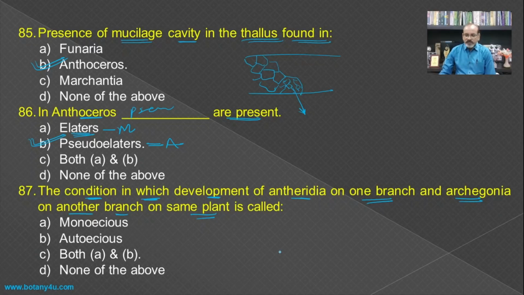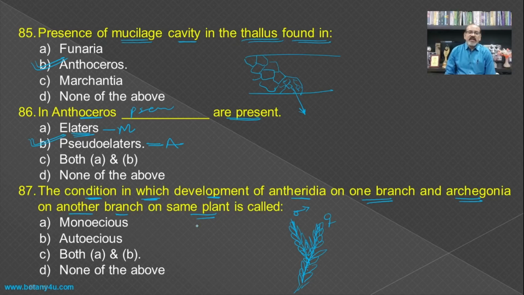So if you see such a type of plant, there are two different types of branches in case of the Funaria plant, and here there is a development of the male reproductive organ on one branch and female reproductive organ on another branch.